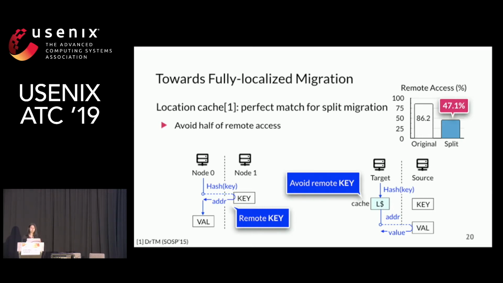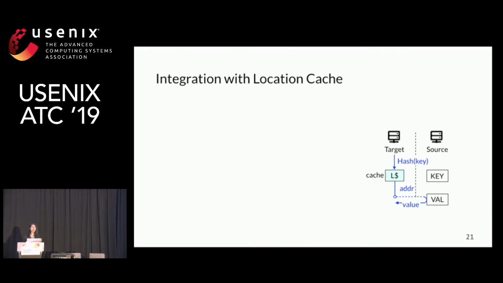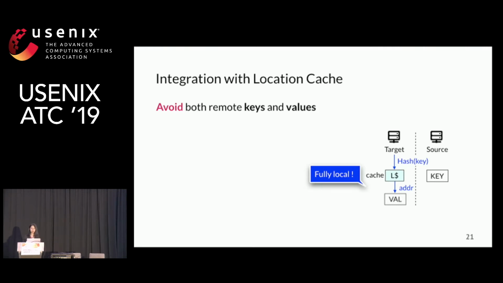The key reason is that they avoid half of remote access respectively. Besides, they both target frequently accessed remote data. Based on this observation, we integrate split migration with location cache to avoid remote accesses. With cache, after migration, both key and value are local, so it is fully local access now. Although location cache avoids remote keys, it complicates consistency of migration.